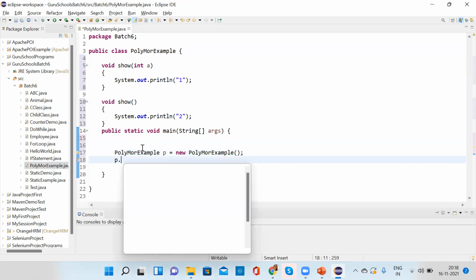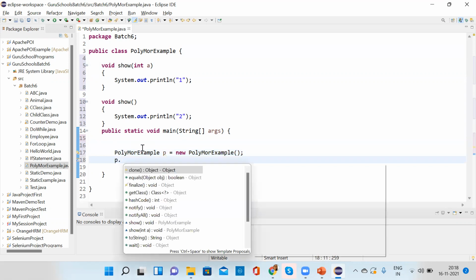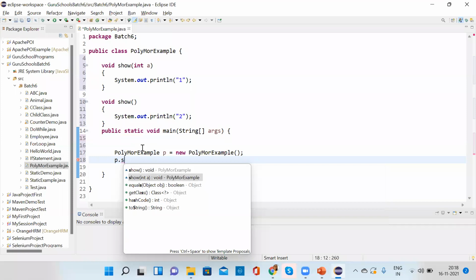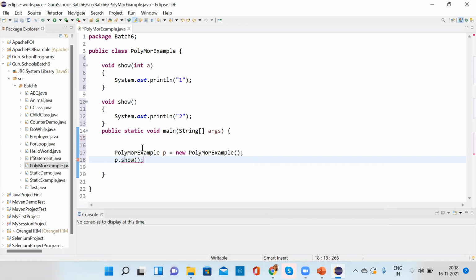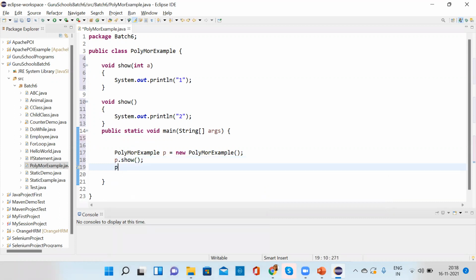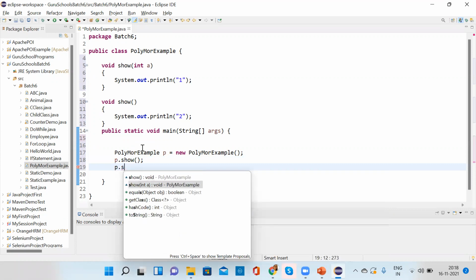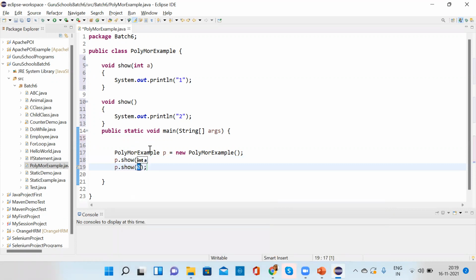So p dot, if I have to call show, there are two options coming, right? Because there are different methods, so we have two options. If we want to call the first method, we have to select this one, and if we want to call the second method, we have to select the one with the argument.